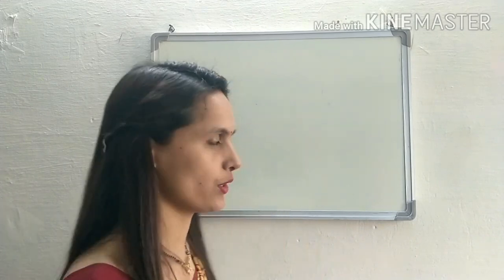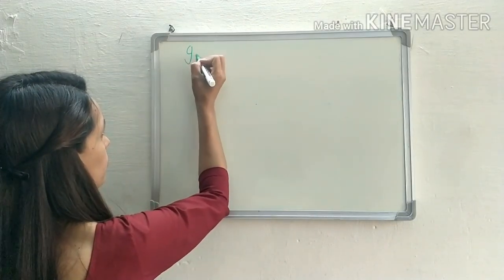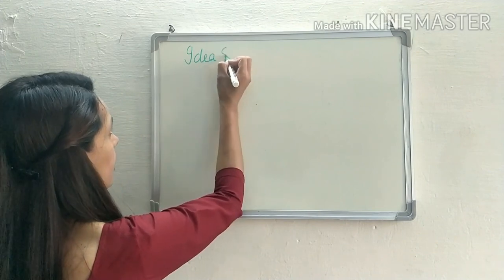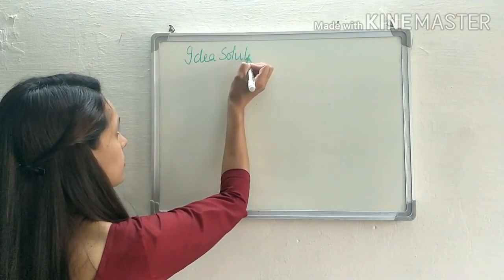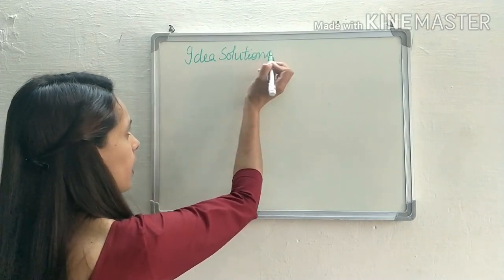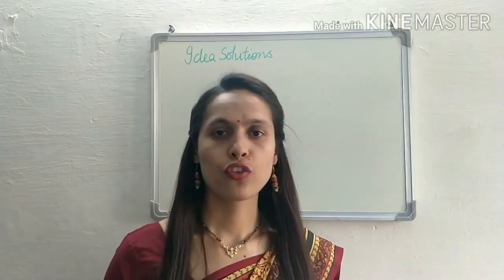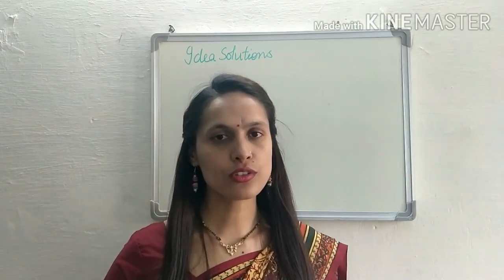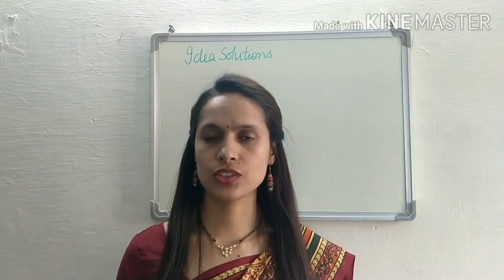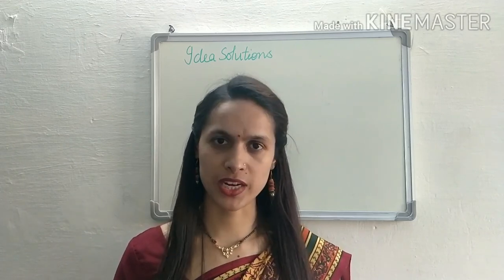Today our first topic is ideal solution. First of all, we'll learn about ideal solutions. Now, what are ideal solutions? Ideal solutions are those solutions which obey Raoult's law under all conditions of temperature and pressure.